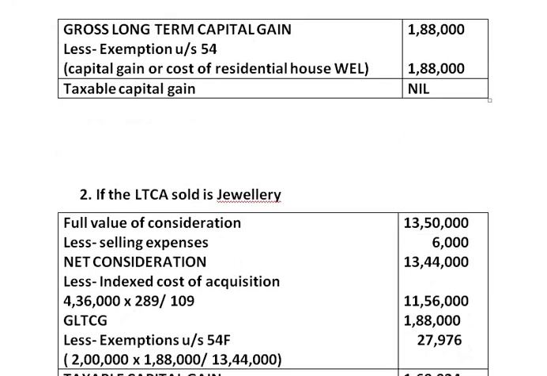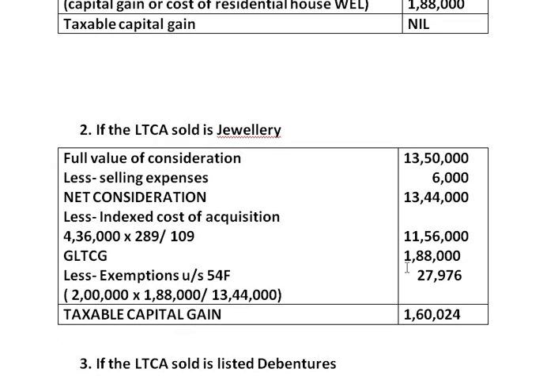But in second situation, up to gross long term capital gain, we have got the same answer. But when we are claiming exemption, we have claimed exemption under section 54F because the capital asset transferred or sold is jewellery, but the capital asset that is purchased newly is residential house.